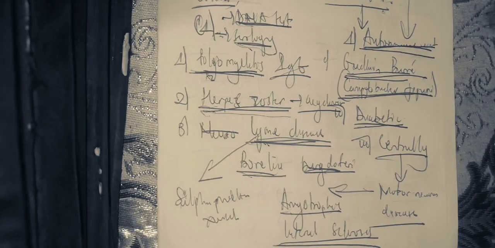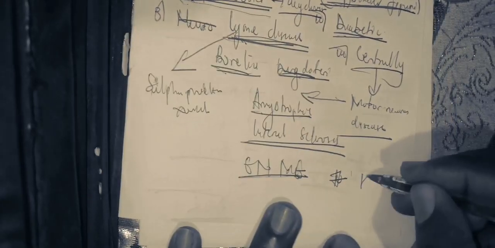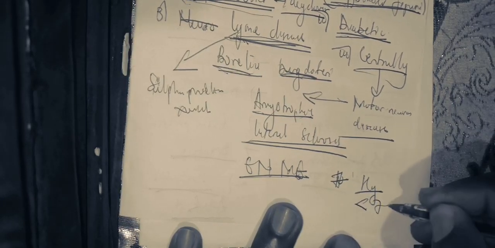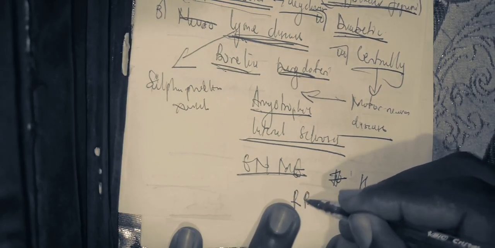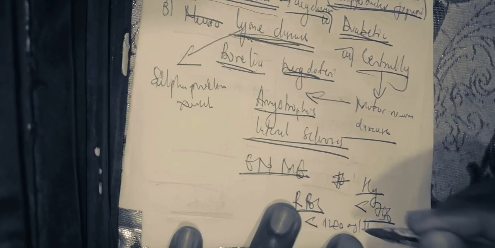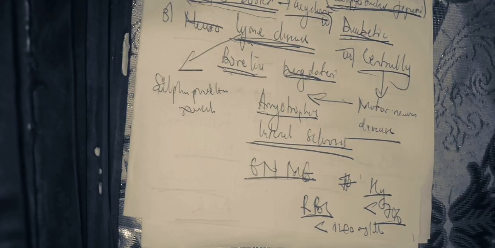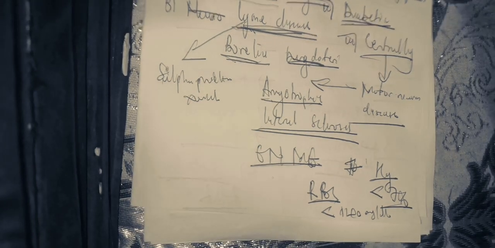The next one is diabetes. You have to do diabetic control, a sugar control of the patient. And your target is that the glycated hemoglobin should be less than 7%. That's your first target. And then your random blood sugar should be less than 140 milligram per deciliter. Is it clear? So those are your targets. Glycated hemoglobin should be less than 7%, and the random blood sugar should be less than 140 milligram per deciliter.